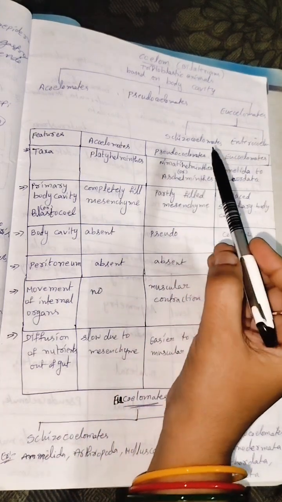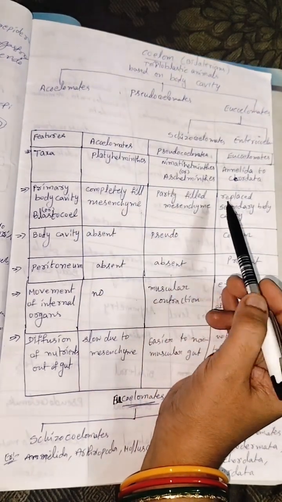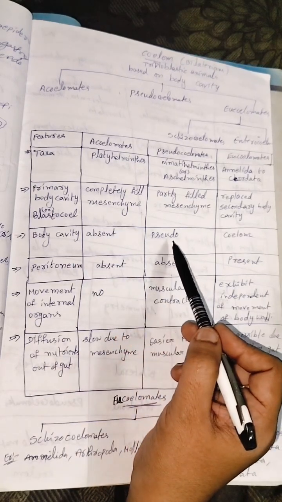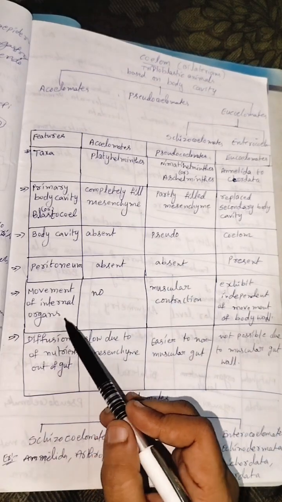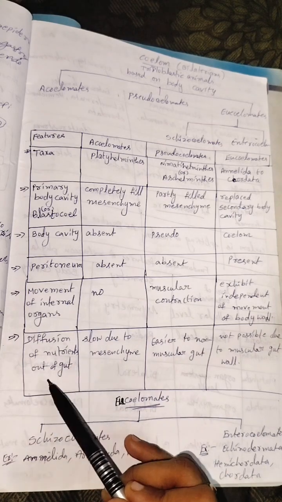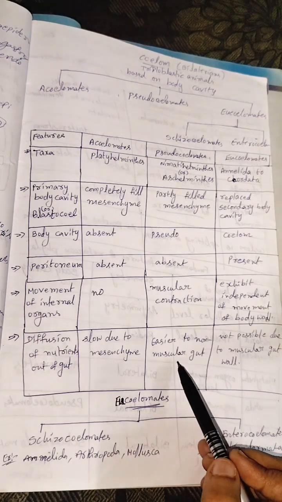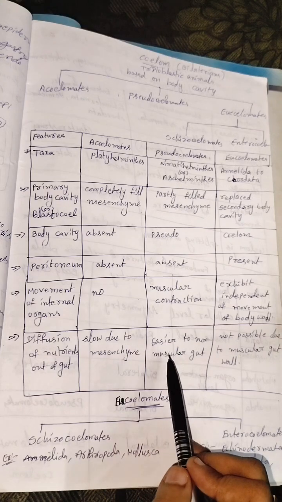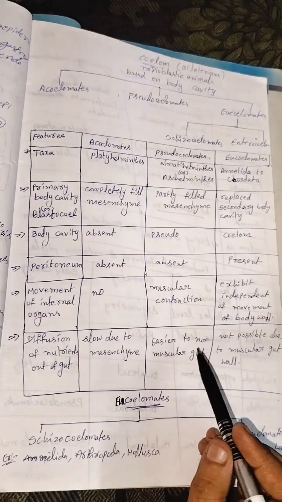Next, pseudocoelomates. Example, Nemathelminthes. The primary body cavity is partially filled with mesenchyme. The body cavity is pseudo, it means false. Peritoneum is also absent. Movement of internal organs is by muscular contraction. Next, diffusion of nutrients out of gut is easier due to the non-muscular gut. So the animals have a non-muscular gut. Why? Because these are all parasites. Most of the Nemathelminthes are parasites.